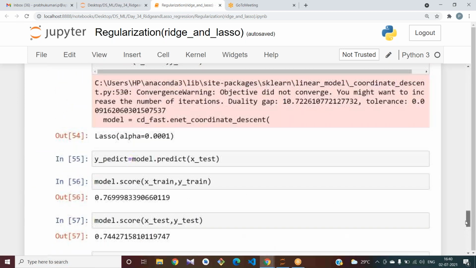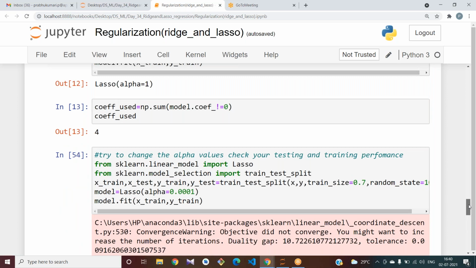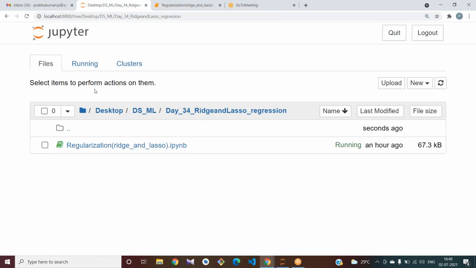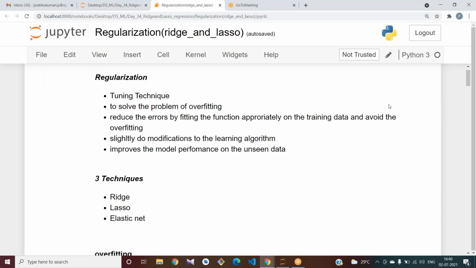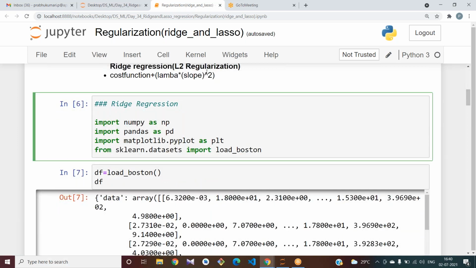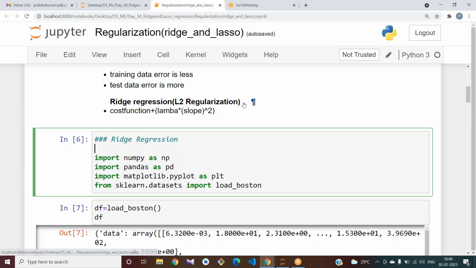Yes, we are done with ridge and lasso. In today's session, we are going to deal with another regression called elastic net regression, another regularization. And in lasso, I told you one thing wrong.